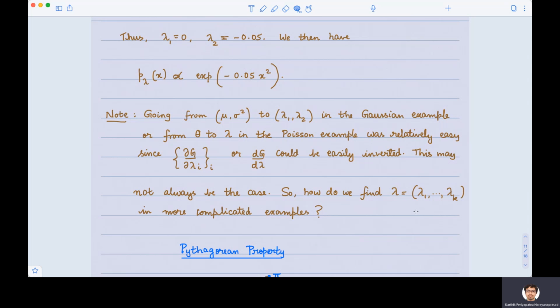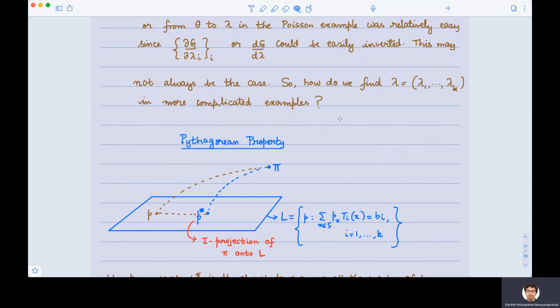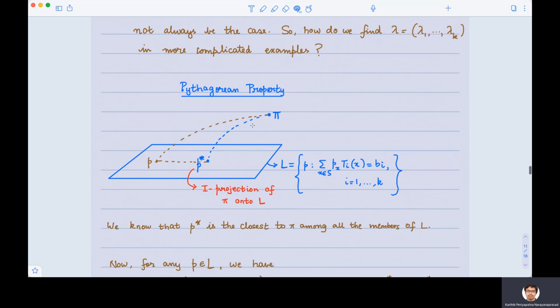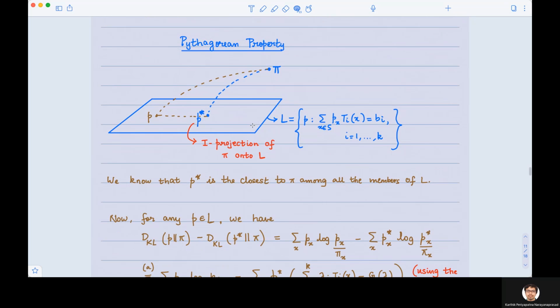Although we have a solution from Lagrange multiplier method, finding lambda 1 through lambda k will not be easy. Now, in such cases, what do we do? If it cannot be inverted so easily, what do we do? This is where information geometry helps us. And the way it helps us is through a very special property, which is called the Pythagorean property. So let's see what this Pythagorean property is.